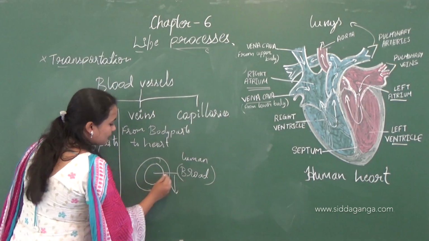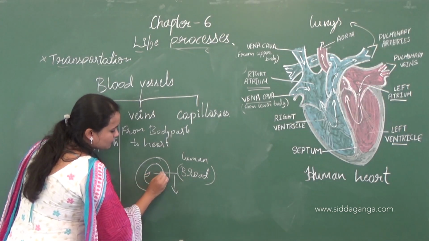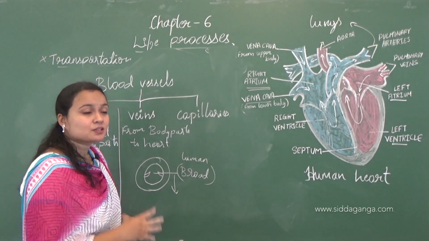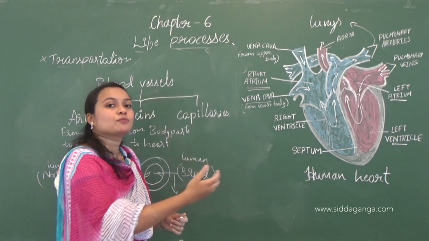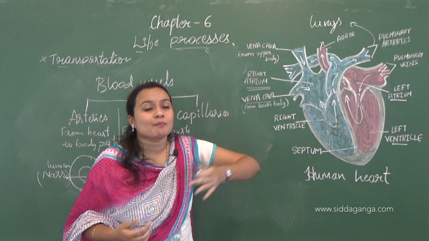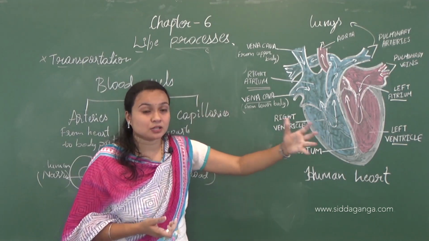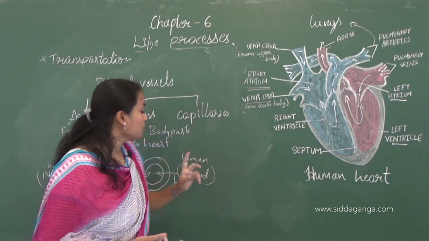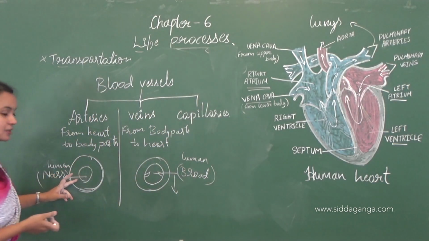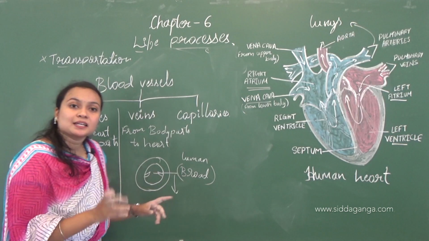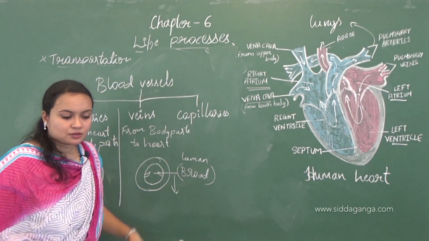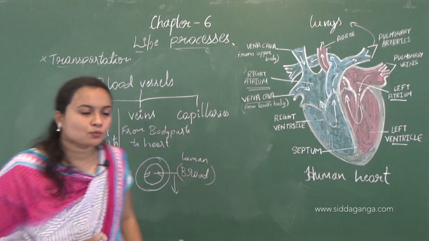For that reason veins have valves, so that when the blood flows it cannot come back. To resist the backflow of the blood, the veins have valves, but arteries don't contain any valves. So these are the differences between arteries and veins.